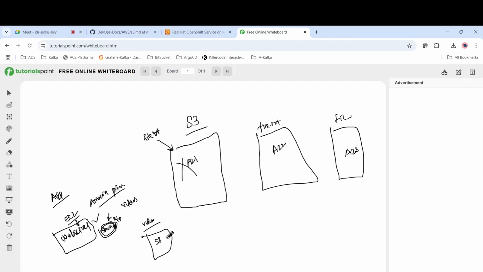You can create an S3 bucket and move it there, so that you can access it from here, and it will be cheap compared to other volumes. You can configure the web server so that static content is accessed from the web server, and video content is accessed from the S3 bucket.